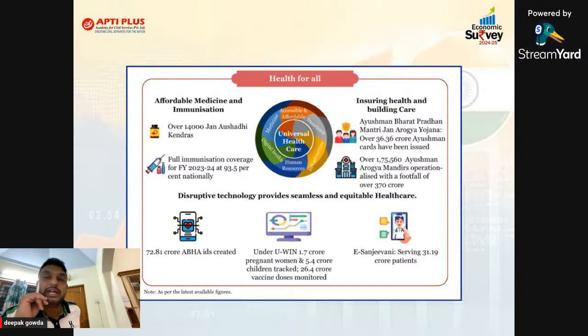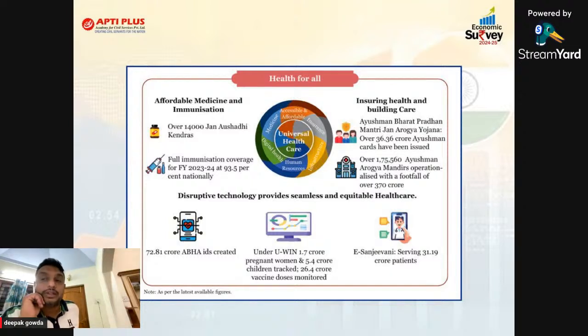To provide generic drugs, we have established almost 14,000 Jan Aushadhi Kendras. Now under Ayushman Bharat, the Jan Arogya scheme, this year senior citizens above 70 years are also eligible for up to 5 lakh rupees. In a family, above 70 years, that is what they mentioned.